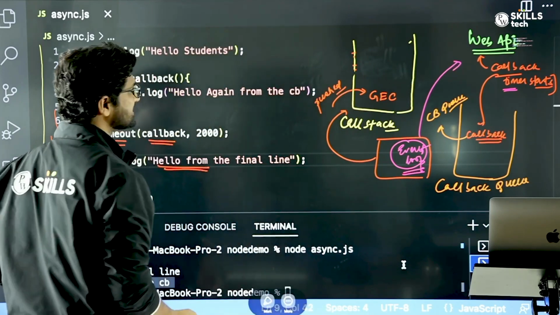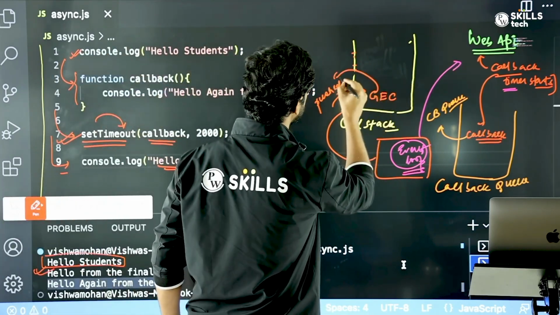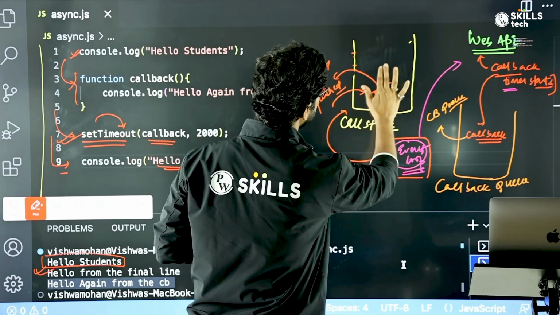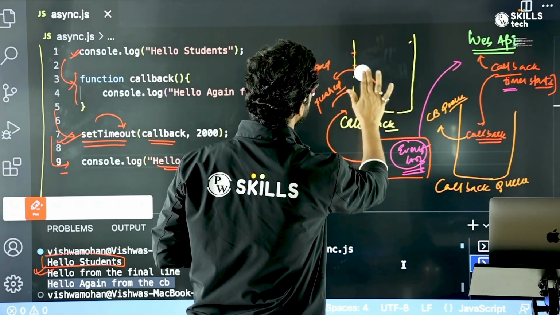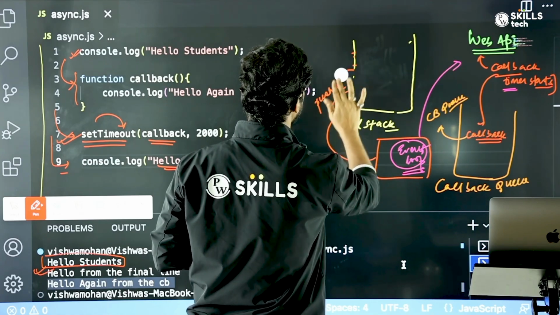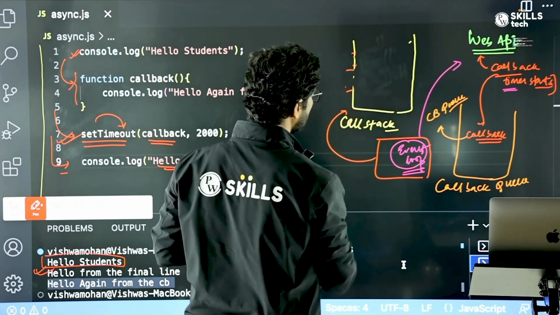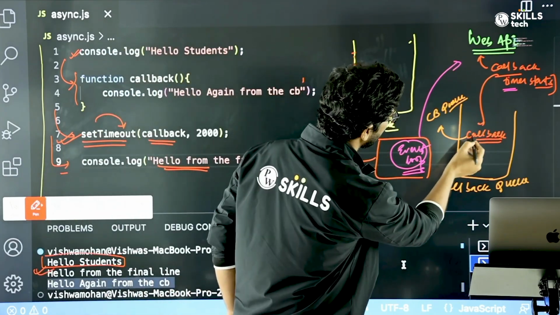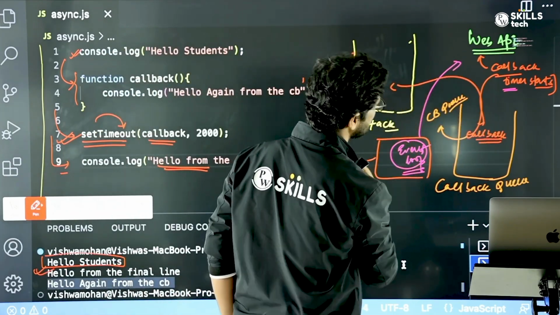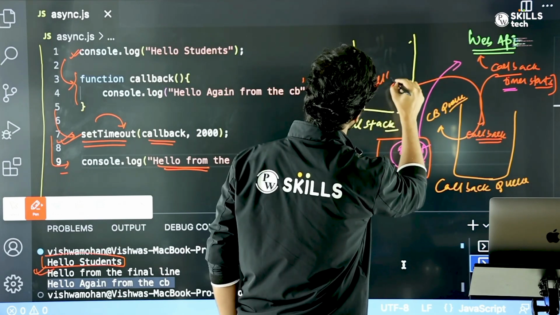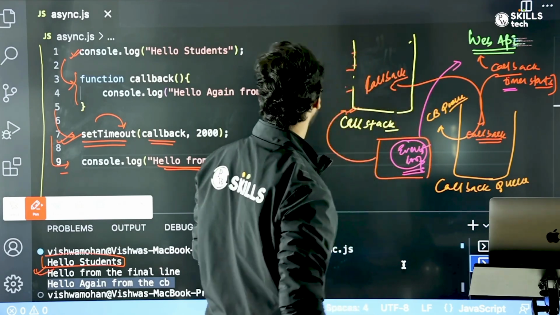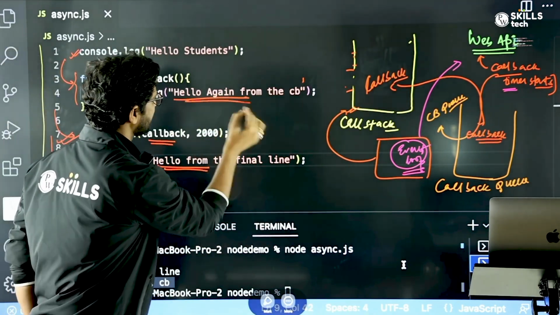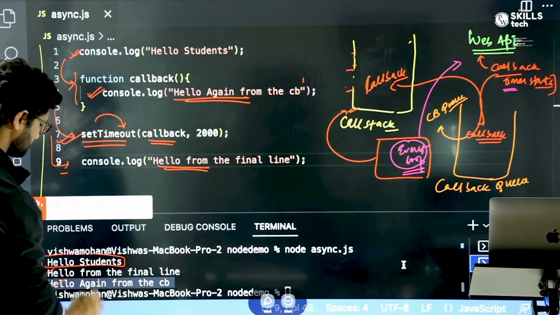Now since nothing is left, this global execution context will also be popped out, right? So again I go and delete this thing, right? And now my call stack is empty. Now this guy event loop sees that this is empty right now. So what it will do, it will take this and put it inside this. So now this will have the callback function inside the call stack. And then this function gets executed. This line will get printed, as you can see here in line number 3.